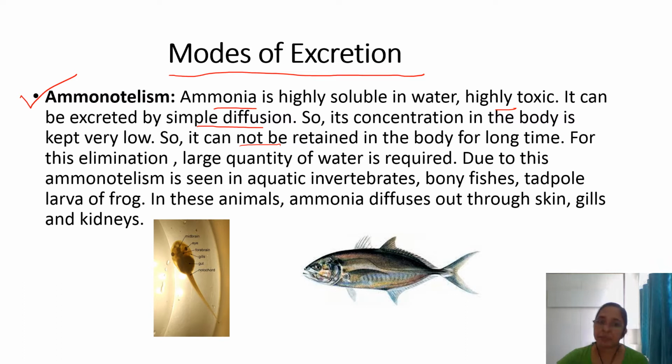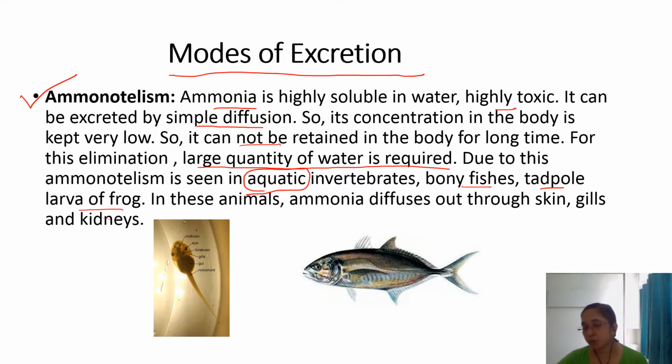For this elimination, large quantity of water is required. Due to this, ammonotelism is seen especially in aquatic animals such as bony fishes, tadpole, larva of frog.